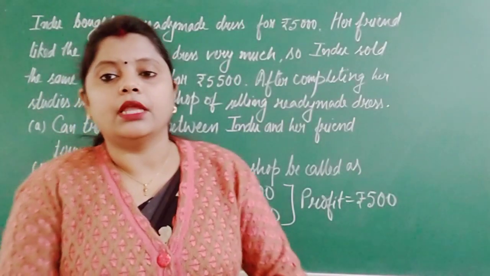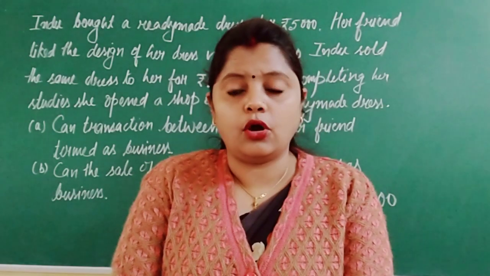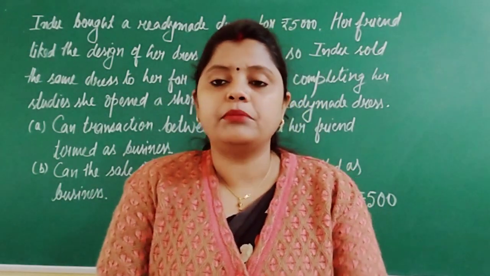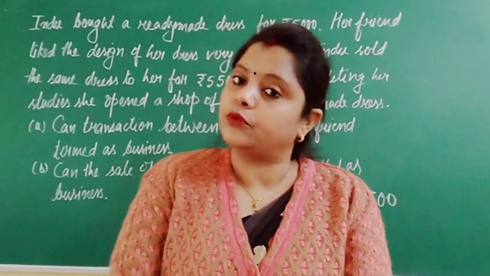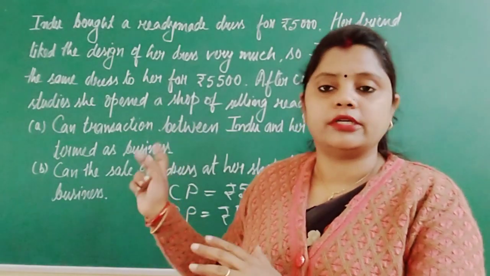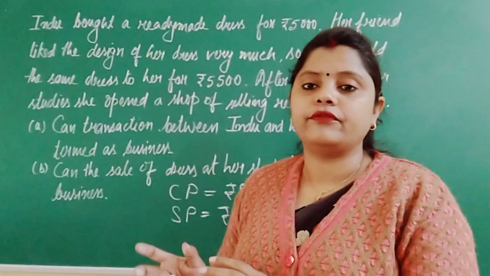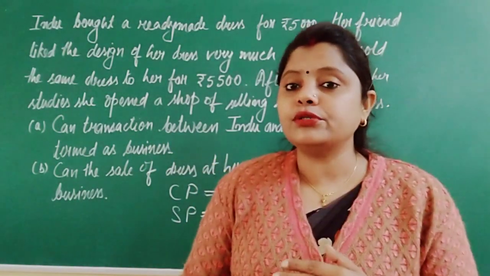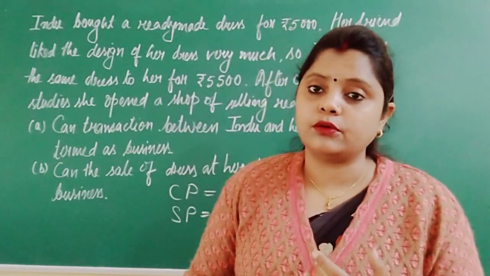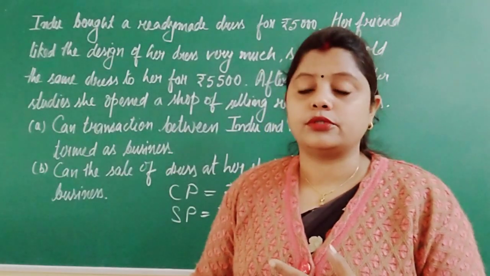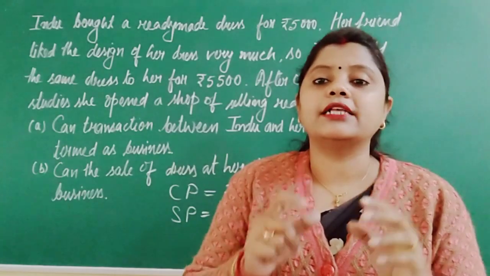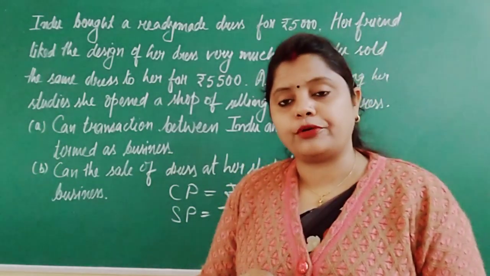Now, see, we know the characteristics or features of business. If you remember, business is an economic activity. No doubt, here also something which is related with monetary terms are going on. Money is involved here. Then we have also seen that when we are doing business, either we have to purchase the goods or procure the goods or produce the goods. So here also Indu has purchased the dress from the shop.